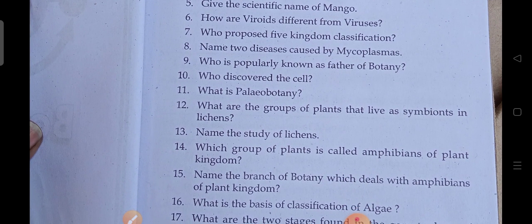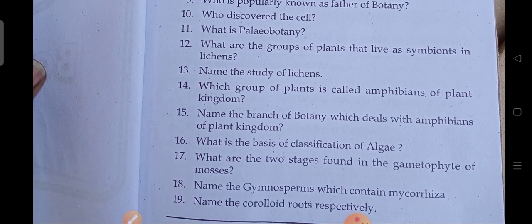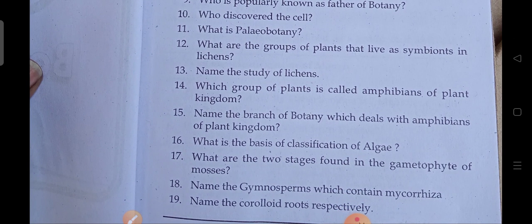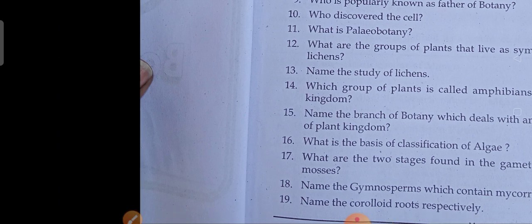What is botany? What are the groups of plants that live as symbionts in lichens? Name the study of lichens. Which group of plants is called the amphibians of the plant kingdom? Name the branch of botany which deals with the amphibians of the plant kingdom. What are the bases of the classification of algae? What are the two stages found in the gametophyte of mosses? Name the gymnosperms which contain mycorrhiza. Next, name the chloroid roots respectively.